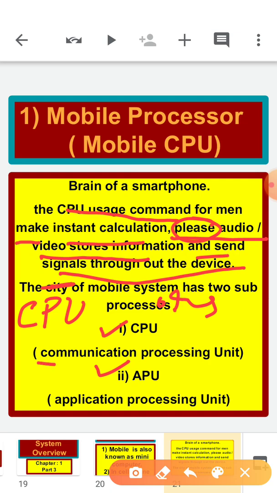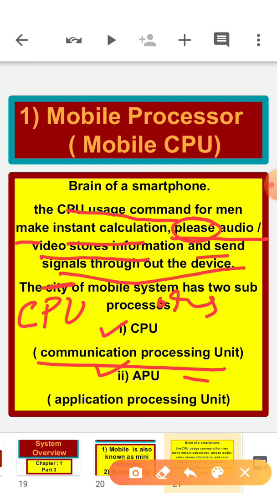CPU means communication processing unit. It helps in communication or in input output processing. Like if we give an input and we get the output of that specified input, it is just because of the CPU. Like when we do video calling or send messages, we can do all of it with the help of the CPU only.